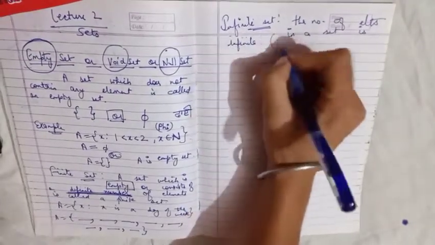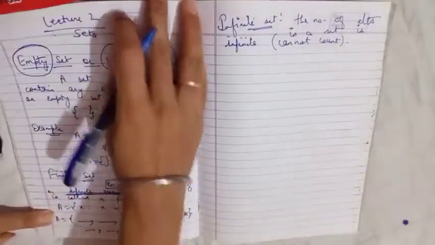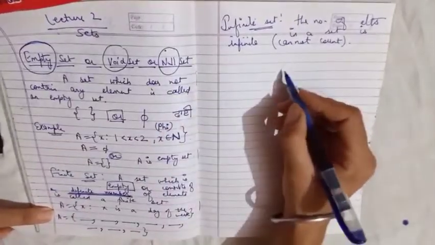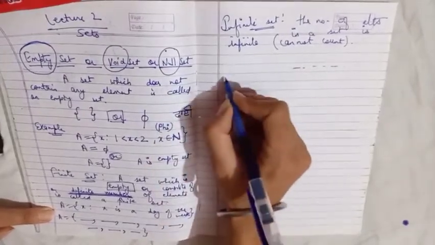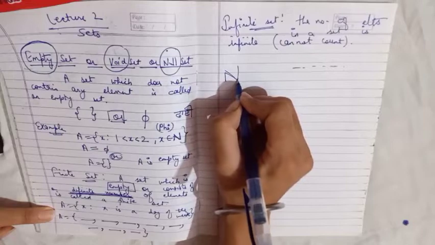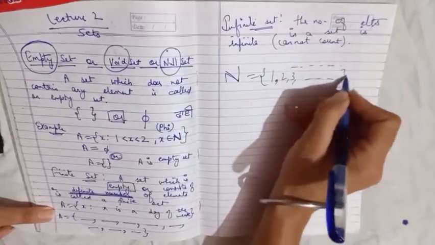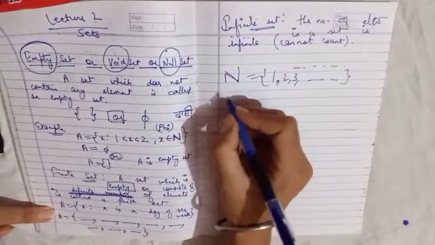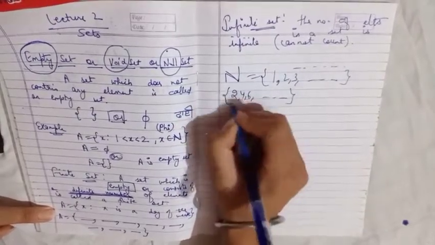It means we cannot count. They are very, very large in number. We leave the set by using the dots symbol. That set is an infinite set. For example, natural numbers are infinite because they are 1, 2, 3, and so on. Even natural numbers are 2, 4, 6, and so on. They are also infinite sets.